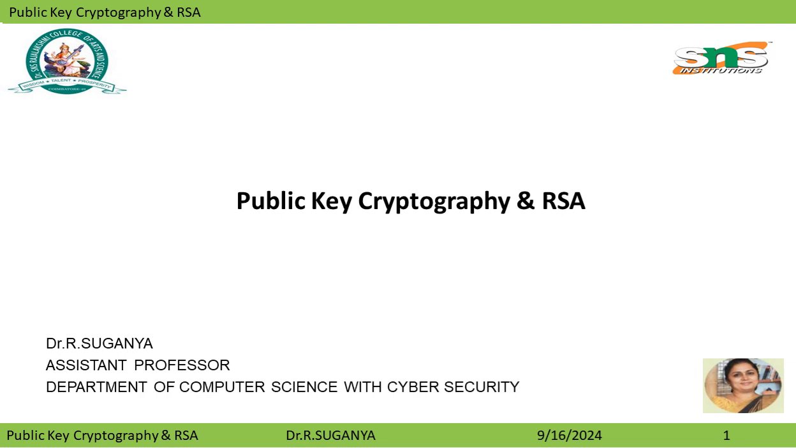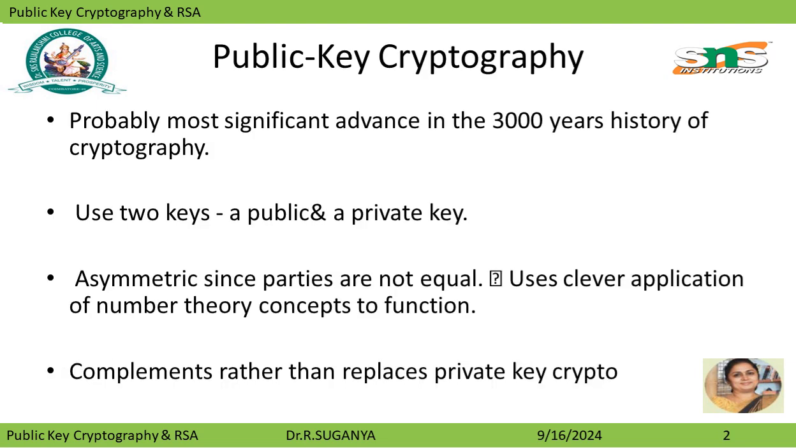Today we are going to see about public key cryptography and about RSA. Public key cryptography is probably the most significant advance in the 3000 year history of cryptography. It uses two keys: one is the public key, the other is the private key. So it is asymmetric since they are not equal. It uses clever application of number theory concepts in the function. It complements rather than replaces private key crypto.